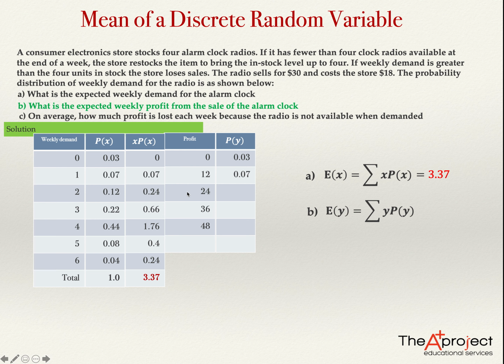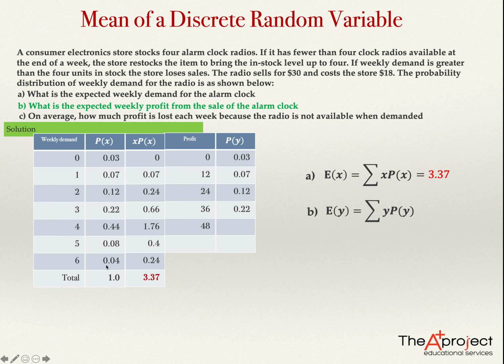The probability of having a profit of 24 is the same as the probability of having a weekly demand of 2. So there will be 0.12. The 3 will be 0.22. But in this case, the probability of having a profit of 48: when you have a profit of 48, the demand is 4, obviously, but also when the demand is 5, because if the demand is 5, you have only 4 clocks in stock, you're going to sell 4 only.